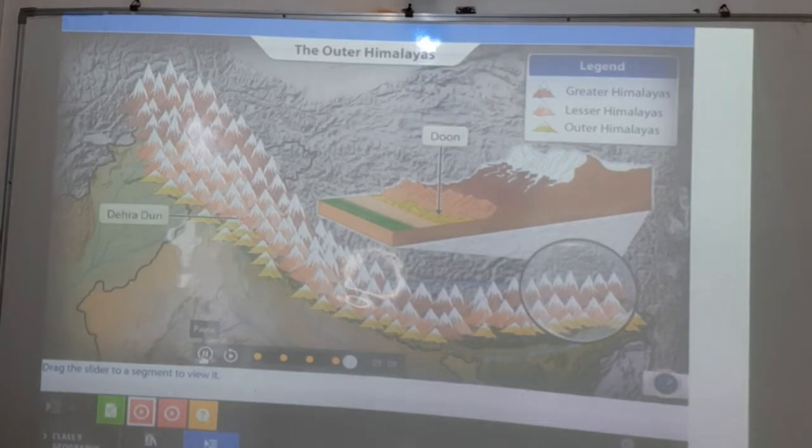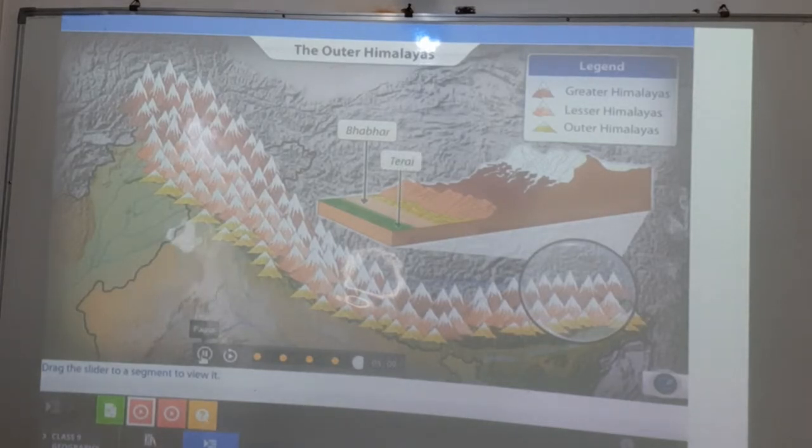Dehradun is located in one such valley. On the foothills of the Shivaliks lie the porous gravel-ridden plains known as Bhabhar. Further south of this is the fertile alluvial region of the Terai, found mostly towards the eastern Himalayas.